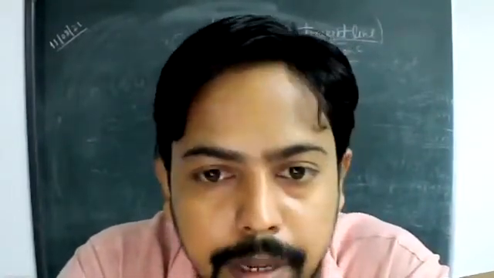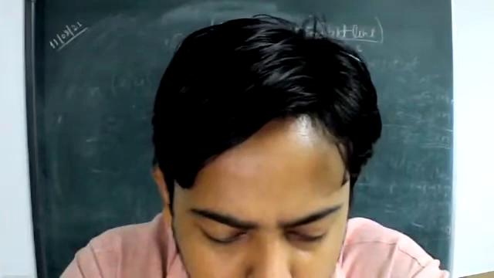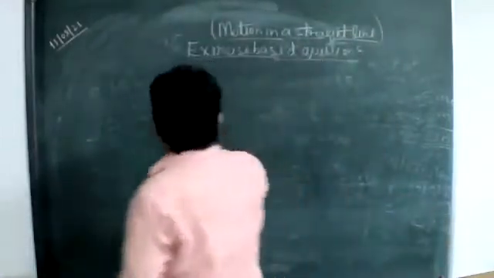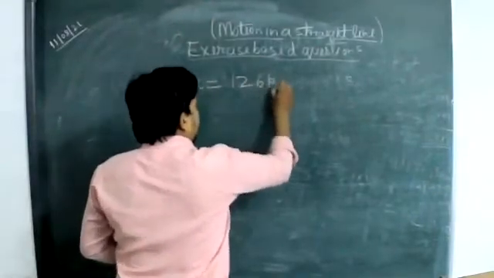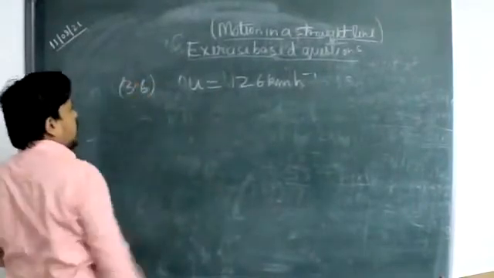Everyone please open up your NCERT book. Here the question says that a car moving along a straight highway with a speed of 126 km per hour is brought to a stop within a distance of 200 km. That means this 126 km per hour is the initial velocity. Okay, question number 3.6 from the exercise.